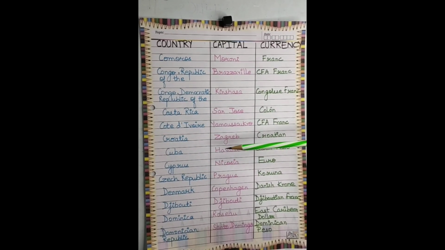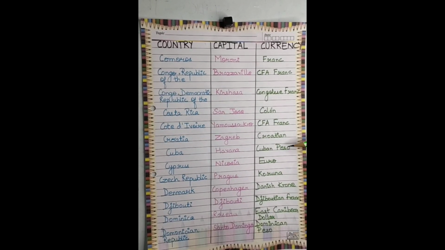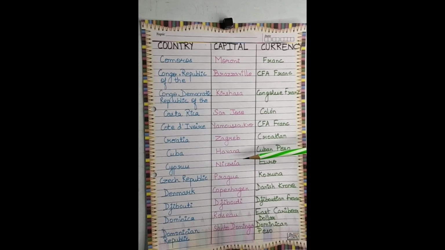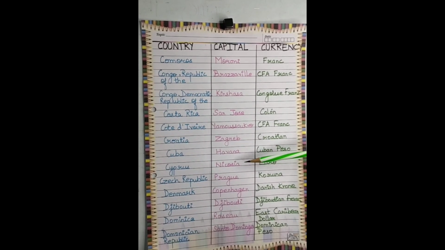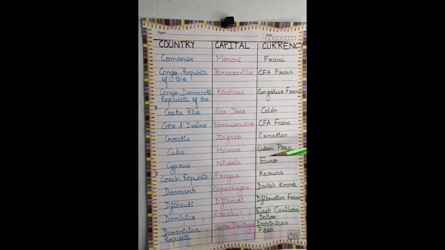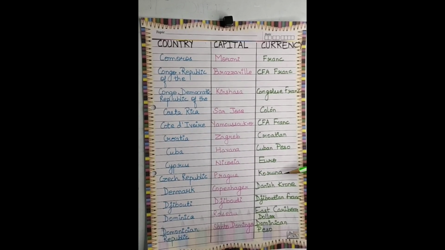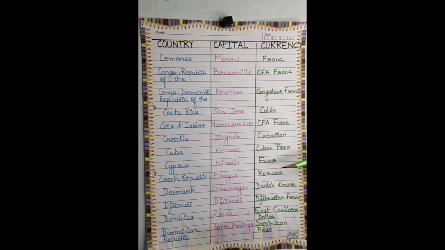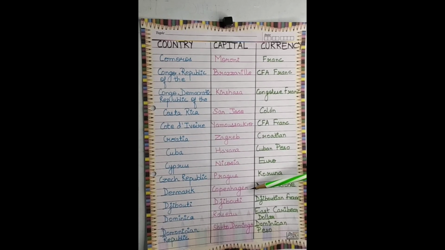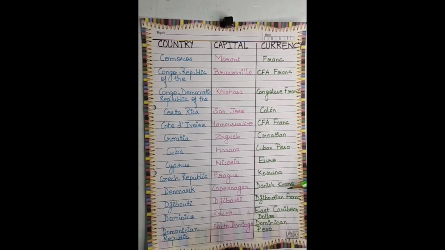Next is Cuba, the capital is Havana, and the currency is Cuban peso. Next is Cyprus, the capital is Nicosia, and the currency is euro. Next is Czech Republic, its capital is Prague, and the currency is Koruna. Next is Denmark, the capital is Copenhagen, and the currency is Danish krone.